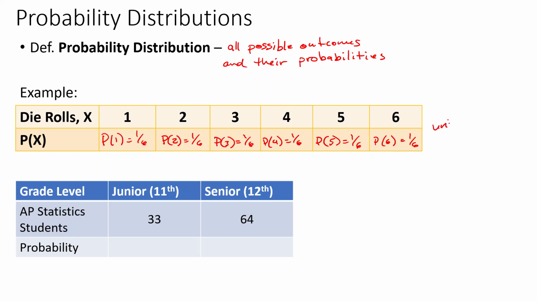This is what we call a uniform distribution. All the values are the same. All of them have the same probabilities.